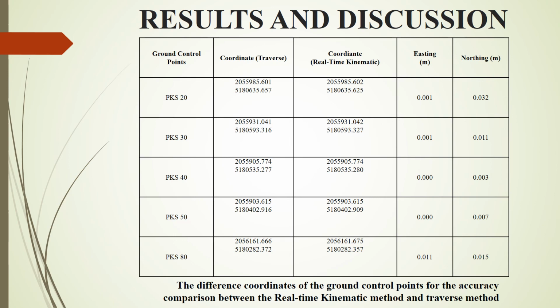The largest difference is PKS20. It shows 0.001 meter for easting and 0.032 meter for northing. According to the guidelines on the use of the Malaysia RTK GPS network, the accepted accuracy of the error is 4 cm. Based on the research finding, the difference between the real-time kinematic method and traverse method meets the set accuracy limits.